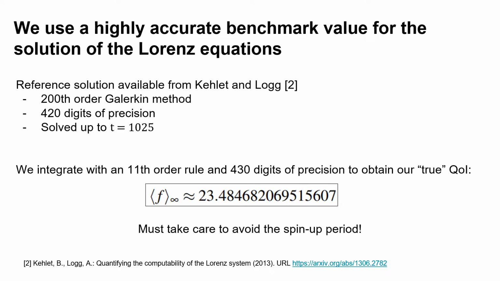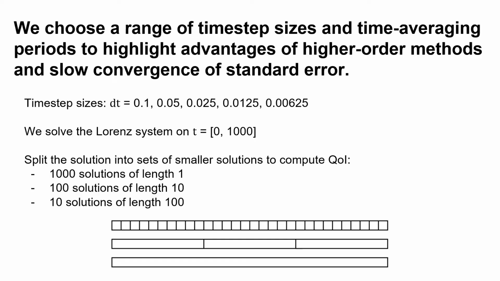One note on the integration. The initial conditions chosen by Kellett and Log are relatively far from the nominal range of solution values demonstrated by the Lorenz system. So the first few time steps of this solution don't really represent the average behavior of the system. In order to avoid weighting our time average with these spin-up period values, we start our integration from t equals 20 instead of 0.